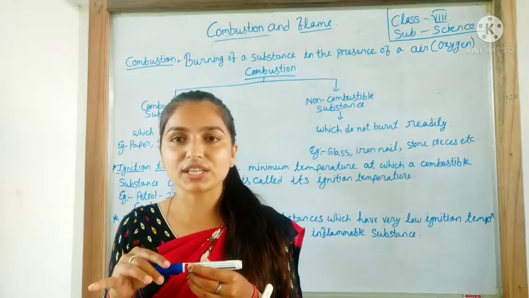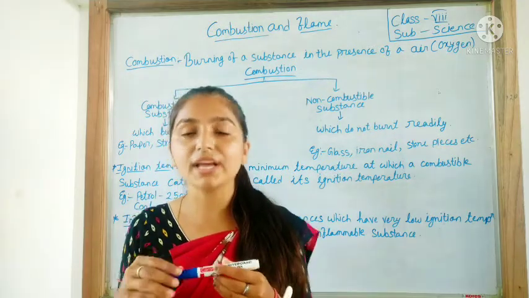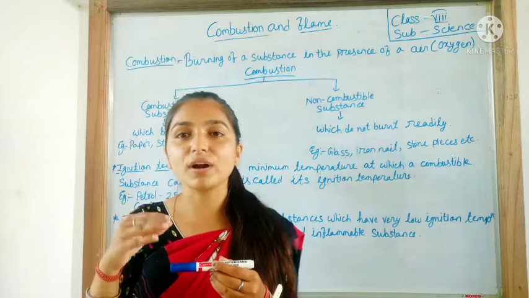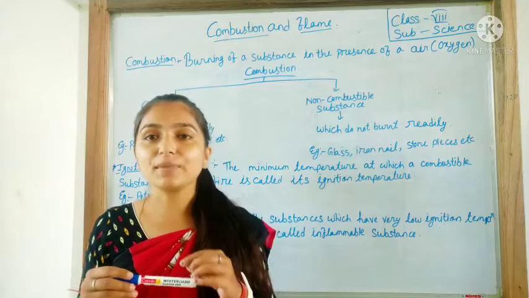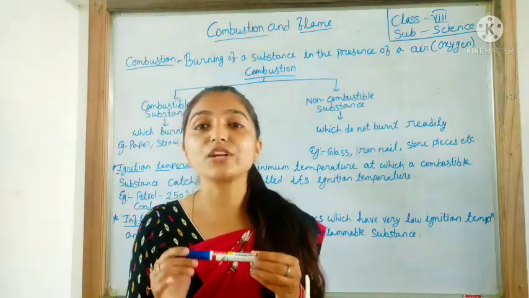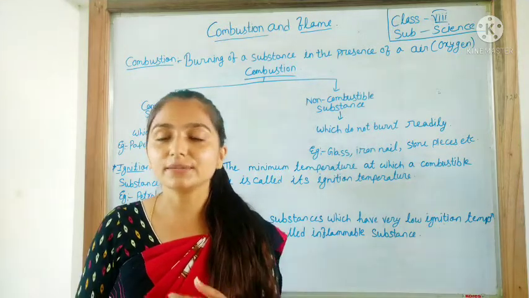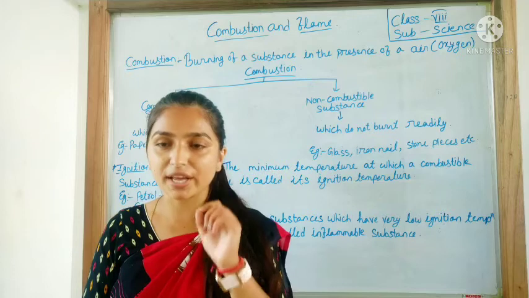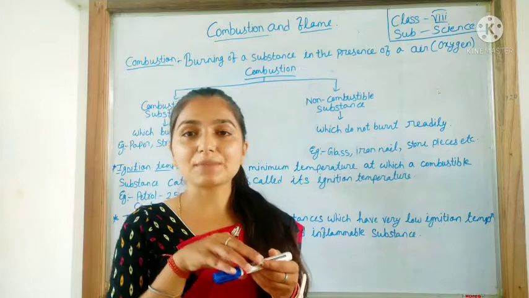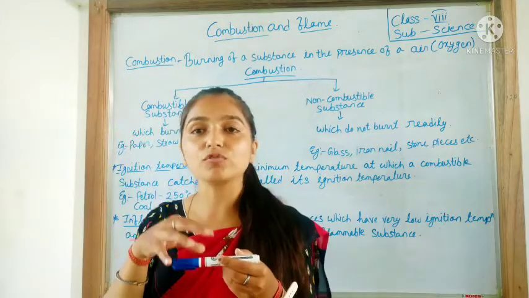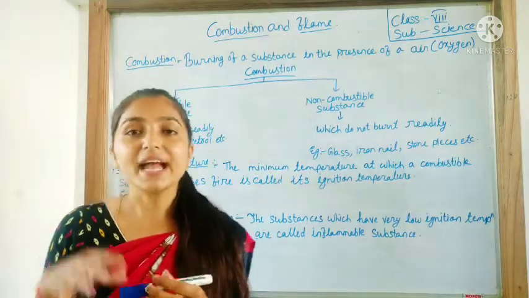Any substance, when it starts burning with the help of oxygen, gives light or heat also. So any substance burns in the presence of air, and air means oxygen. We know that oxygen is present in the environment, so that substance needs oxygen for burning. This process is called combustion.